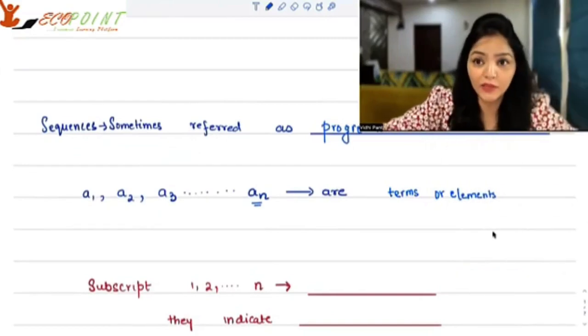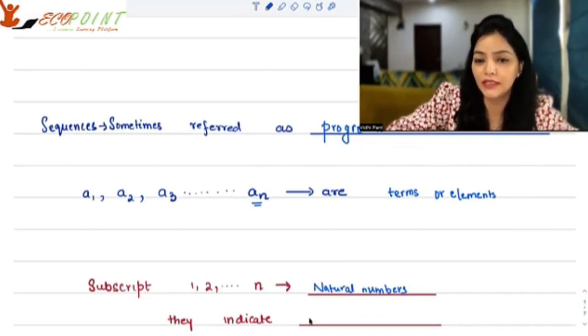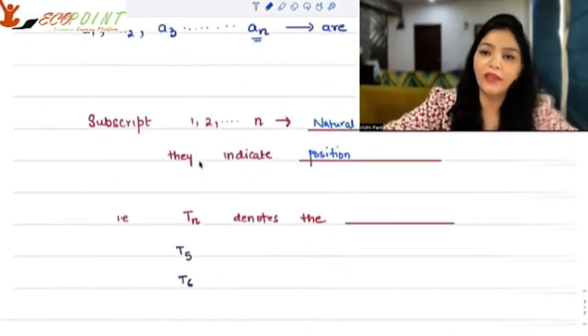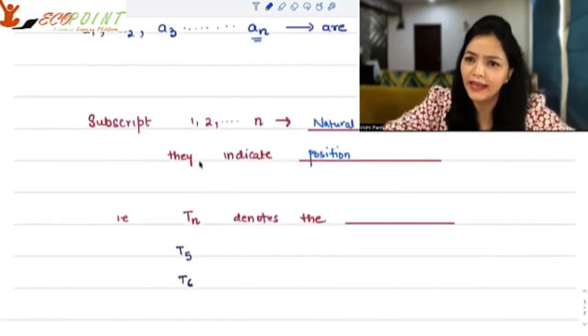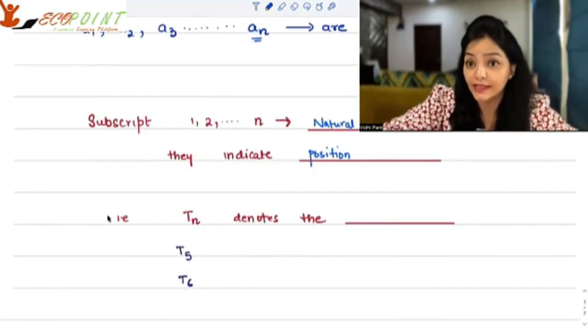This subscript that you see here, 1, 2, 3, 4, these are all natural numbers, and they indicate the position that the element is taking. That is why I kept on saying that order is very important. Position is very important. The word sequence actually stands for that. When we are writing Tn or An or any other letter you can take, generally Tn for term n.